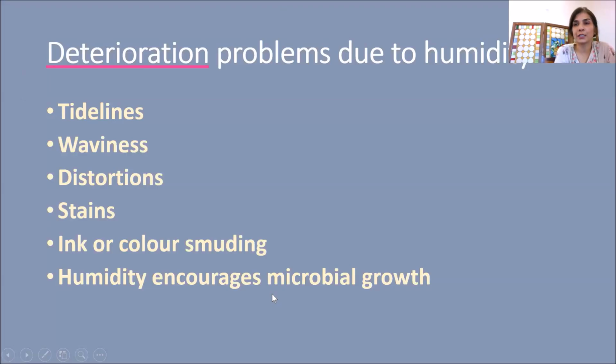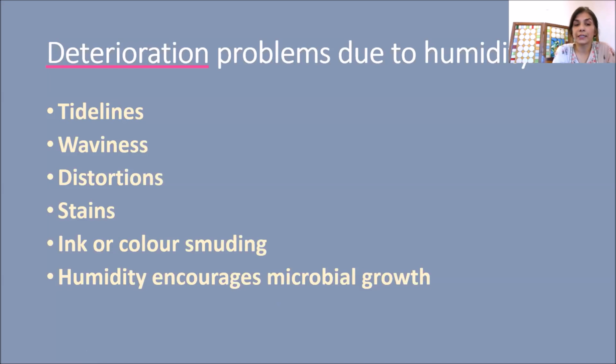So first of all, I'll just jot down the points of deterioration problems due to humidity. The most common kind of problem that we see because of water is tide lines. If there are fluctuations in humidity, we see a lot of waviness in most manuscripts and paper-based objects. Then there are distortions also.